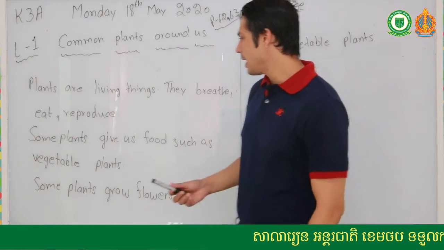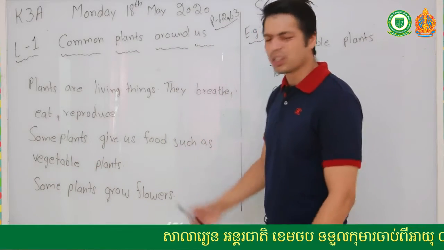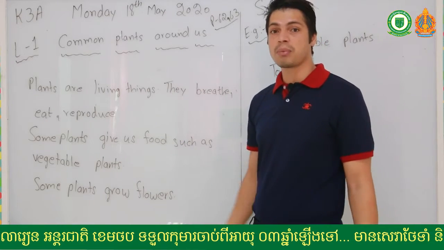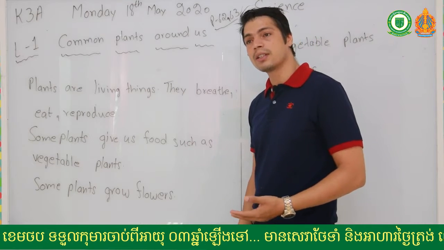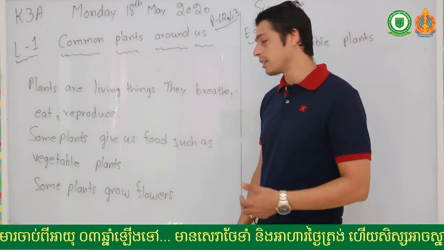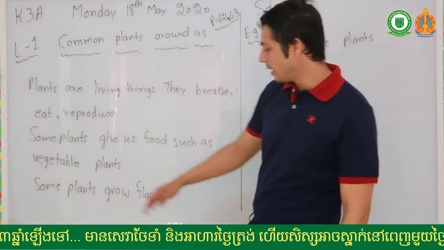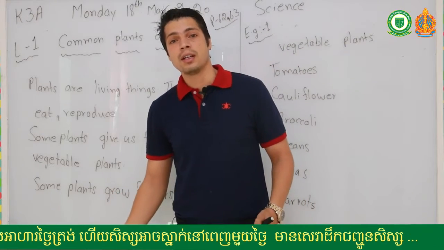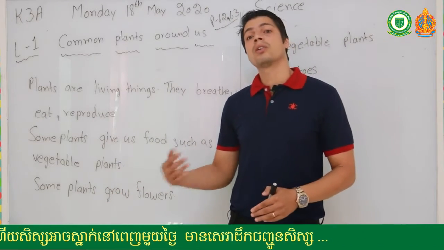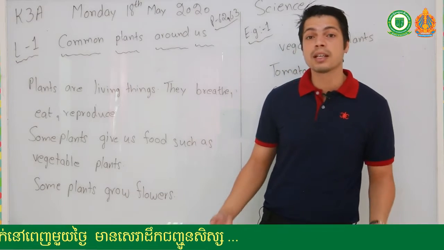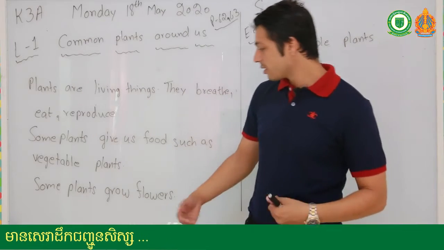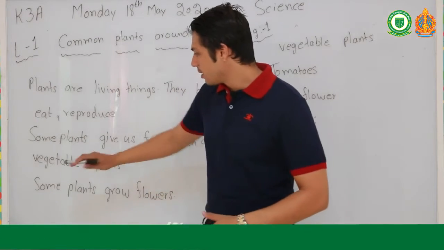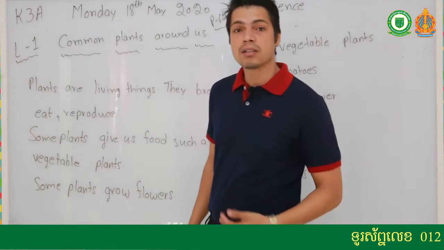Okay, and some plants give us food. There are so many types of plants, but some plants give us food, such as vegetable plants. Okay, so some vegetables are grown on plants. And some plants grow flowers, and we also have flowers that grow on plants. Okay, or we can say some plants give us flowers, or some plants they grow flowers. And we have vegetable plants that give us food.